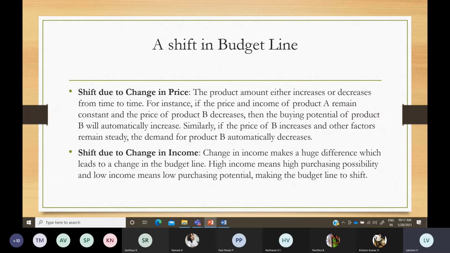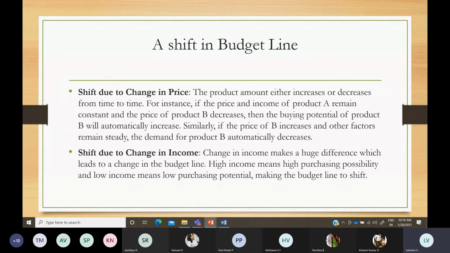This happens because of changes in price. Even though the price of one good is increasing and the other is constant, his purchasing power may not support buying apples. So normally he will reduce the consumption of apples and consume more oranges or mangoes or bananas, whatever it might be. So a shift may occur due to a change in price.